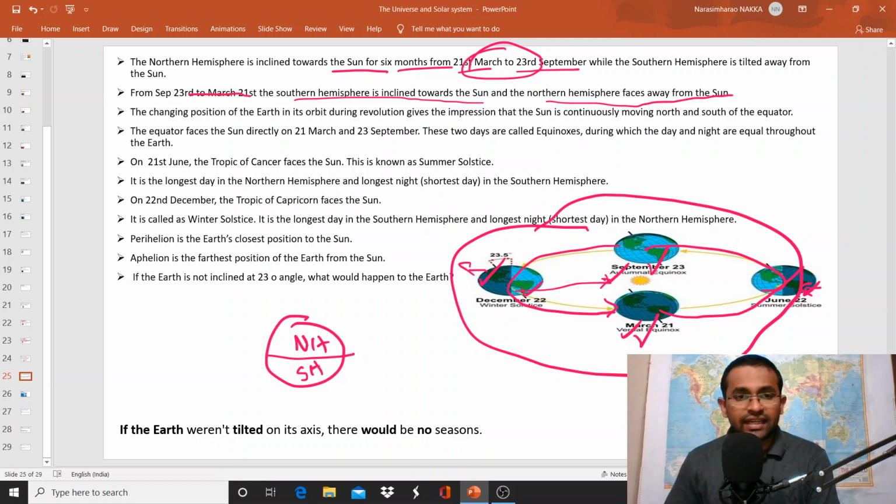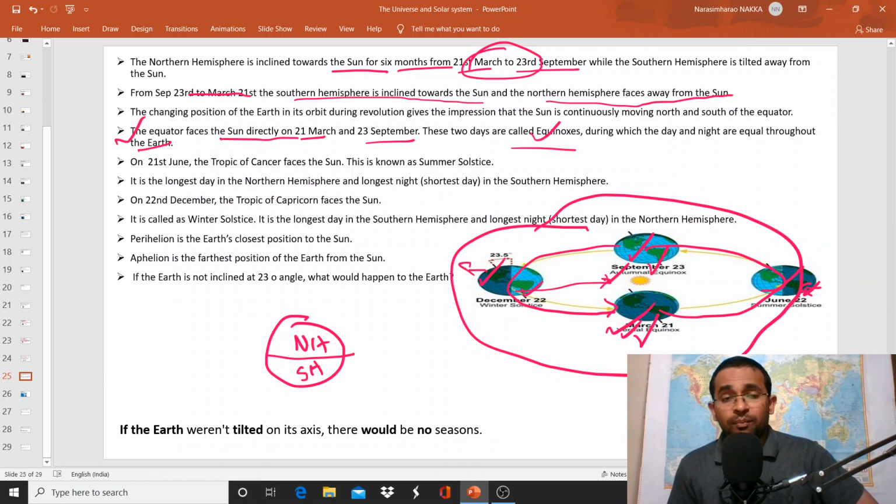So the equator faces the sun directly on March 21st and September 23rd, that is during these positions. So these 2 days are called equinoxes. Equinoxes means equal day and nights, equal duration of day and nights throughout the earth. So in the entire year, in 365 days, all the places on the earth experience the same length of day and nights 2 times. Twice in a year, all the places on the earth experience equal day and nights.